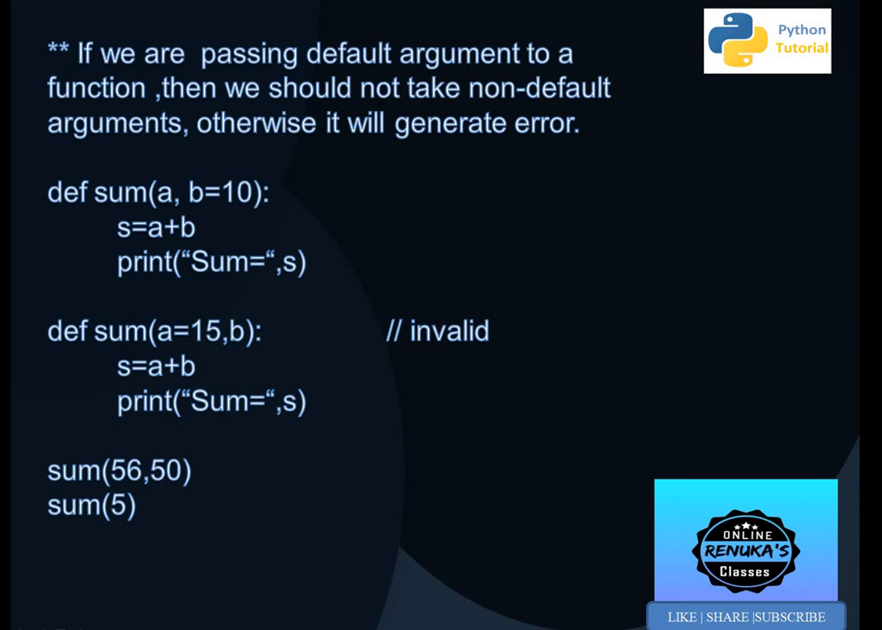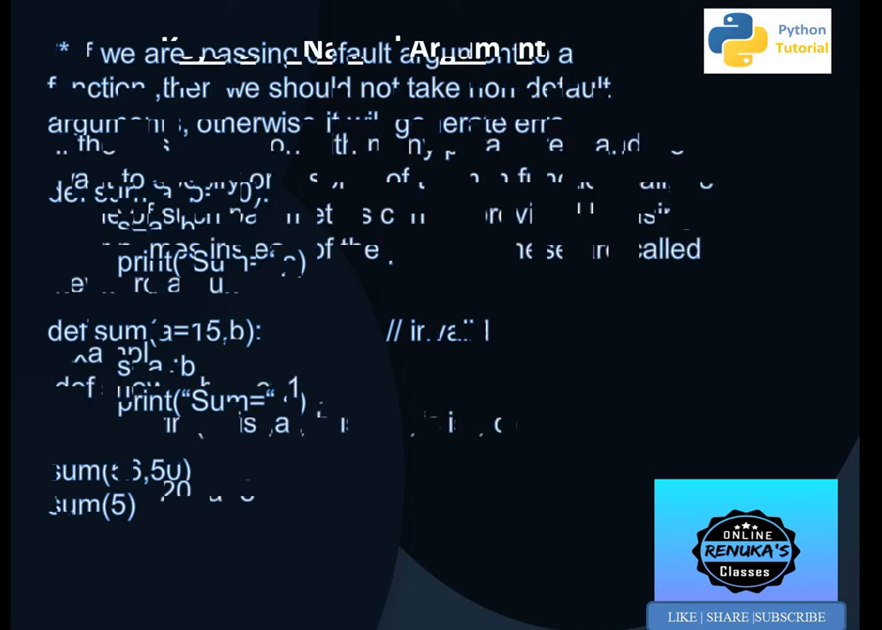So if we pass the first value, and for the second we are not giving any value, in that case it will be invalid. So this will be invalid, because if we are passing a default argument to a function, then we should not take non-default arguments after it, otherwise it will generate an error.